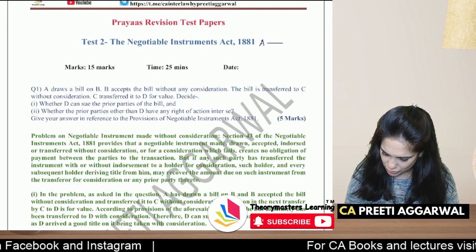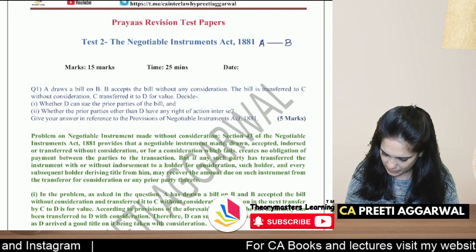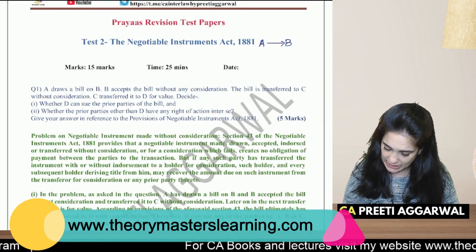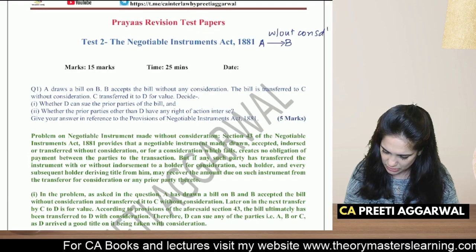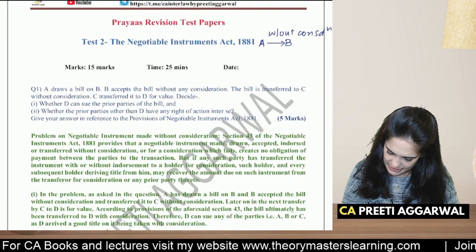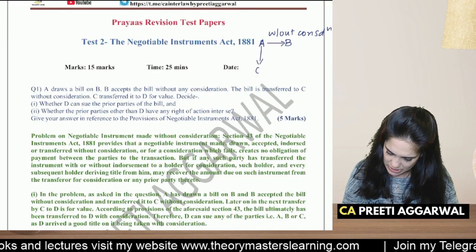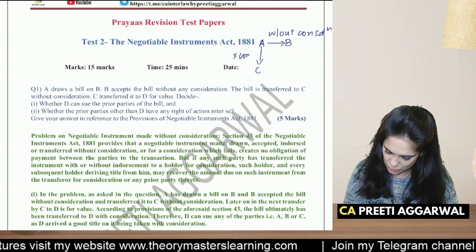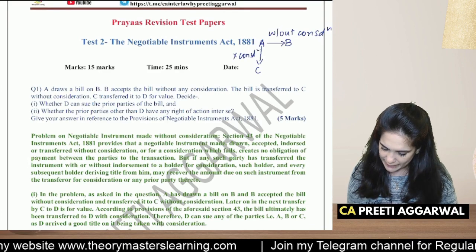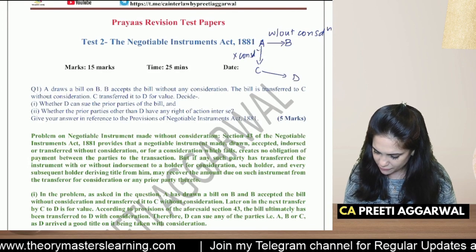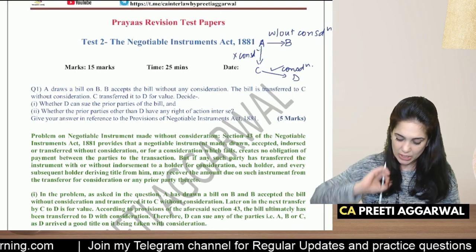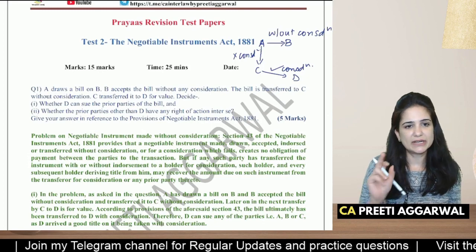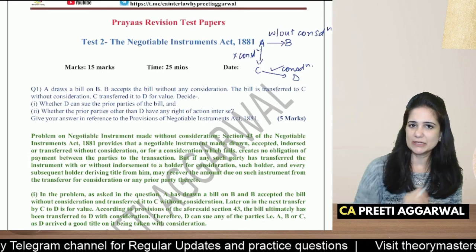Now, A draws a bill on B. B accepts it without consideration. The bill is then transferred to C without consideration, so there's no consideration here also, but C transfers to D for value, so there is consideration over here. Now you have to decide whether D can sue the prior parties of the bill.